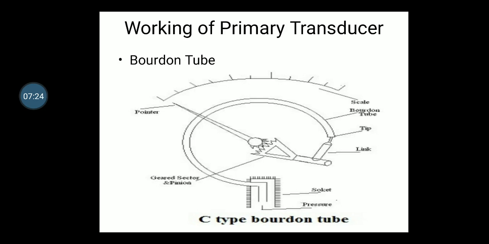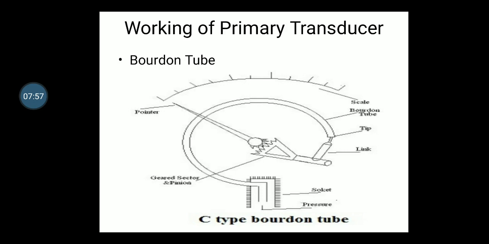So whenever pressure is inserted in that part, this part moves a little bit, and that movement is measured in terms of a pointer, in terms of pressure, right? If you insert less pressure, the tube will move a little, the movement will be small, and if you increase the pressure, the movement will also increase in the same proportion, and that movement is given to the pointer, right?